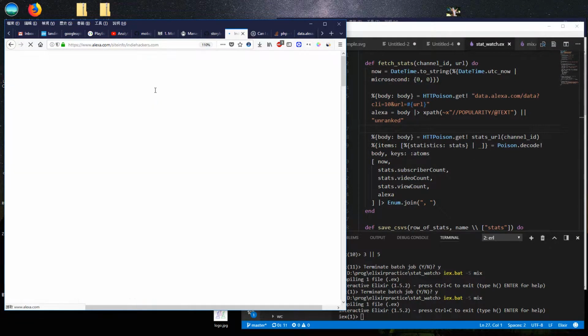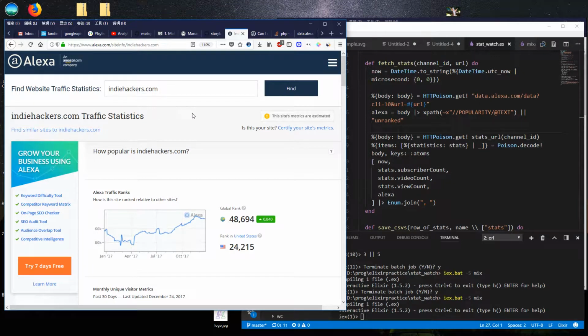This is a forum for people who are building businesses, mostly technical people, but some not. And it is rightfully growing. You can see it's now ranked number 48,694 in the world, and it has gone up by this much, and it's ranking especially well in the United States.